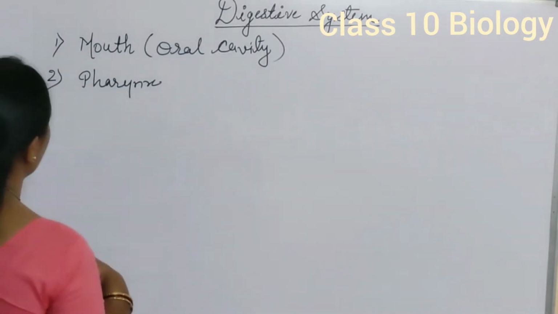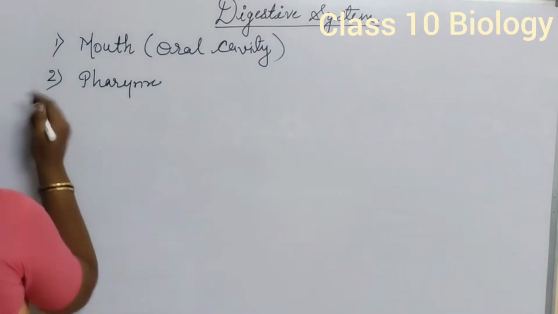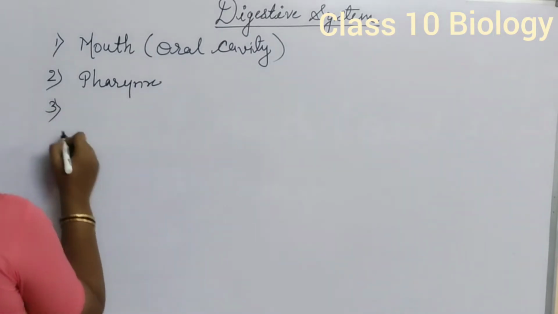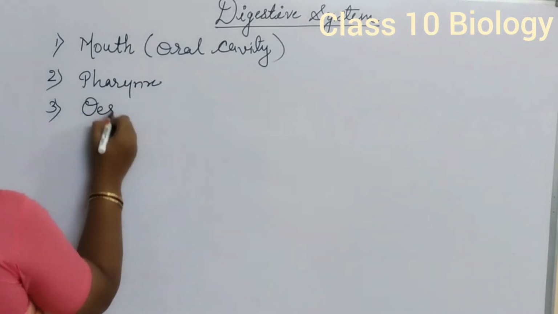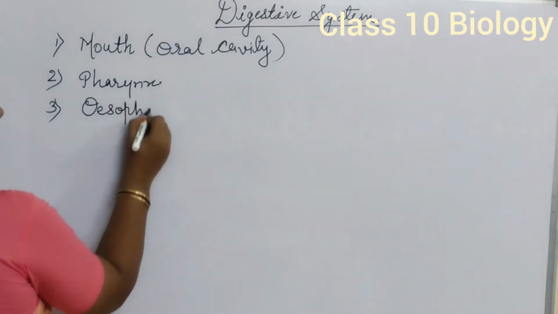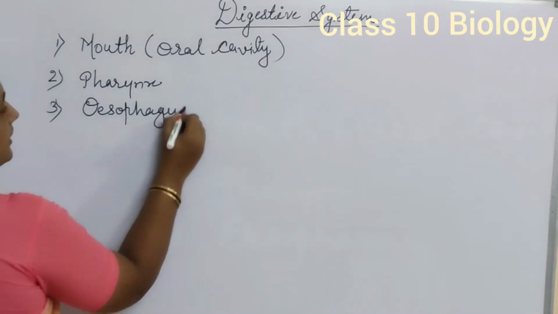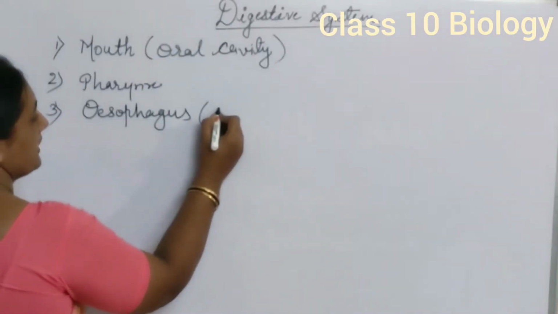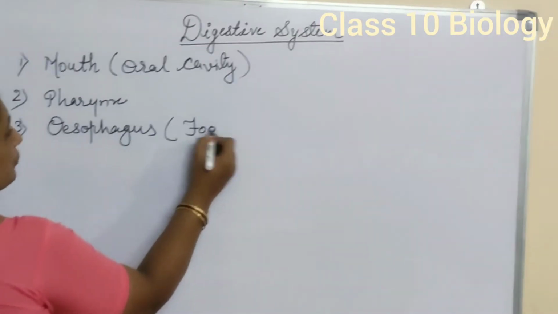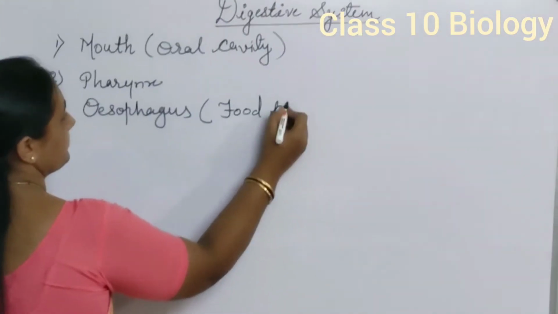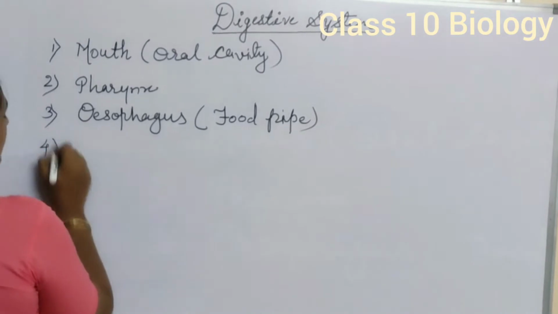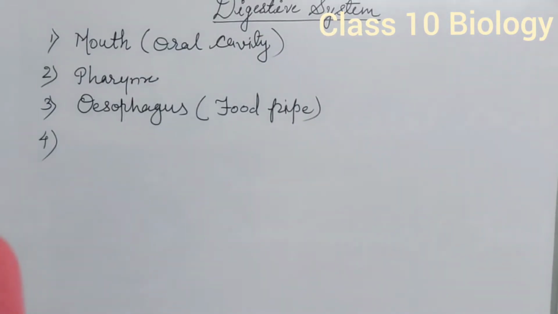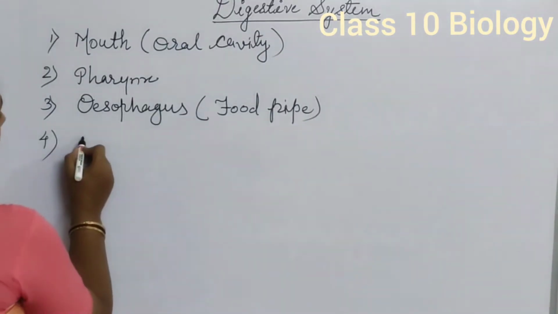So the mouth is followed by the pharynx. The pharynx opens into the esophagus, which is also called the food pipe. The esophagus opens into the stomach.